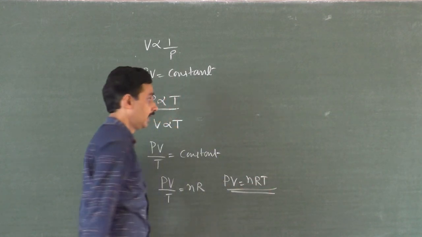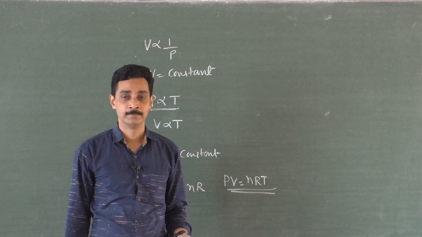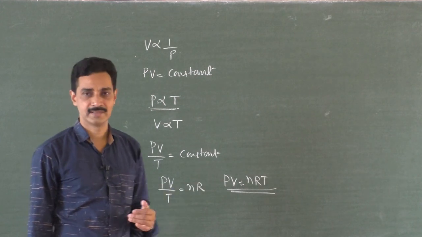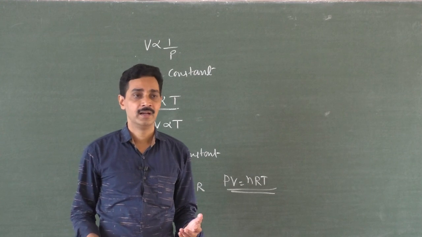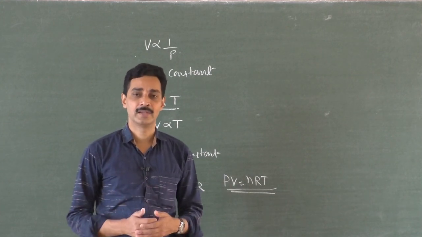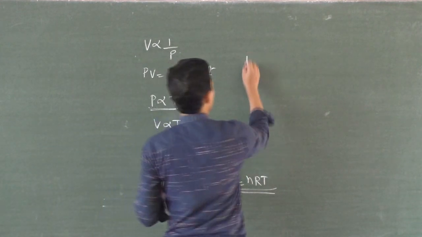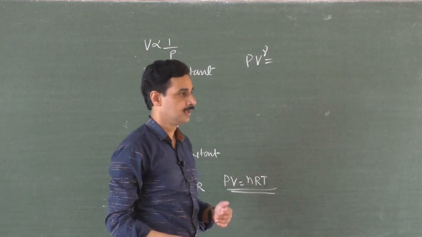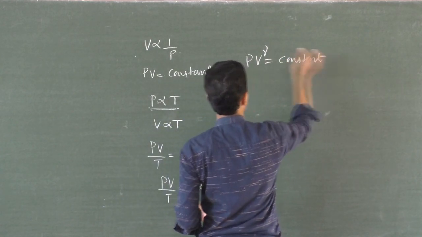These are the equations. And we have a special process called adiabatic process, where the heat is neither allowed to move outside the system nor inside the system. When we go for adiabatic process, we put the gas in a container which is a non-conductor of heat. There is no exchange of heat between the surroundings and the system. So in such a process, we have three equations. PV to the power gamma is a constant, when we have the data of pressure and volume variables. You know what is gamma? Gamma is the ratio of specific heats for a gas.